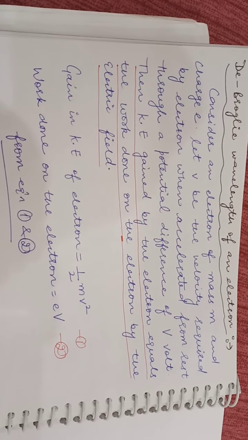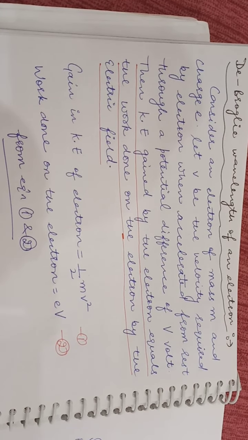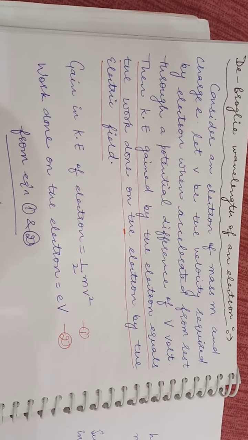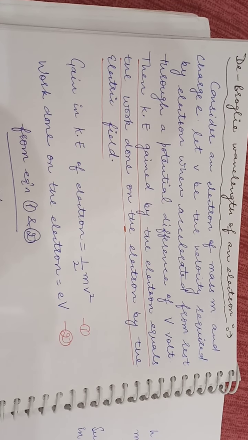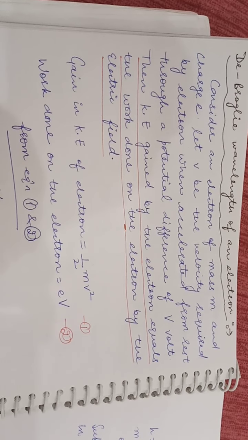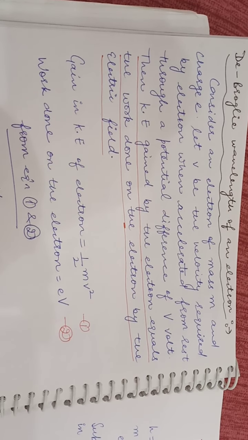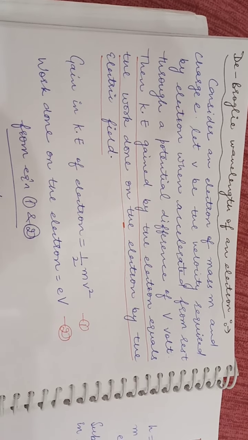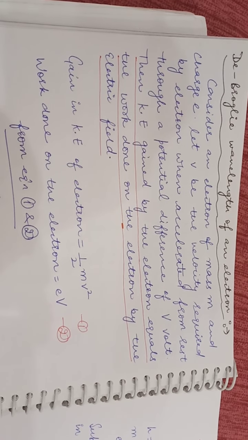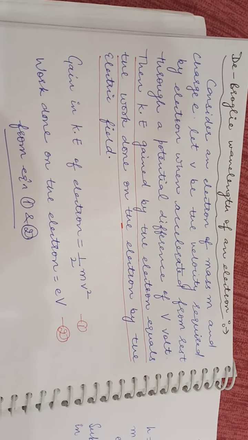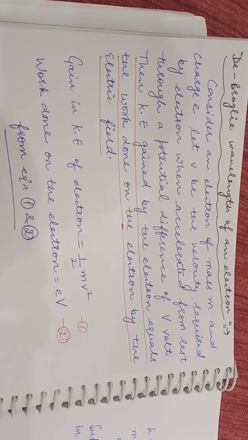Next topic is de Broglie wavelength of an electron. Consider an electron of mass m and charge e. Let v be the velocity acquired by an electron when accelerated from rest through a potential difference of V volt.